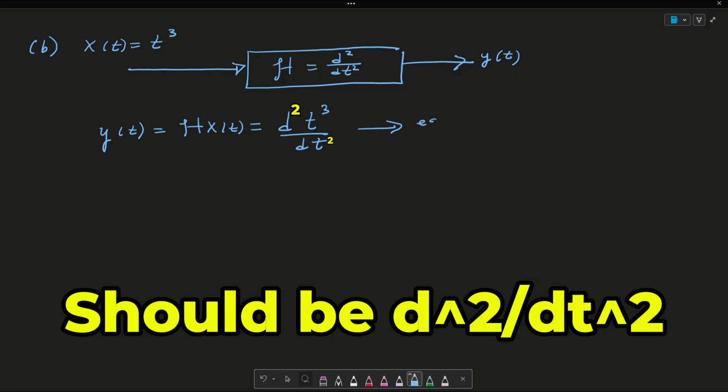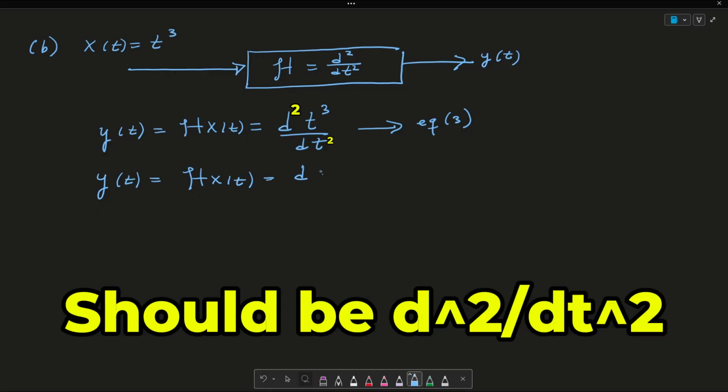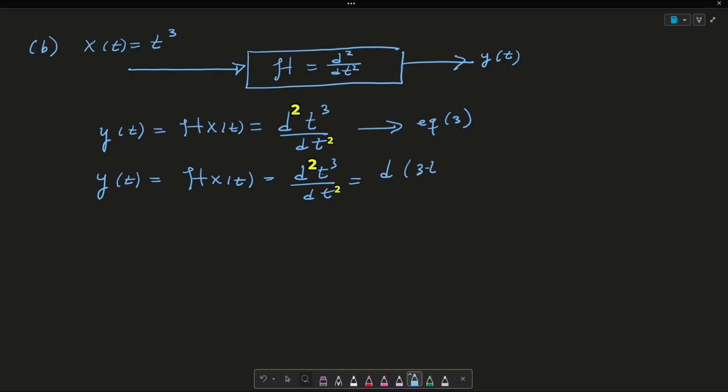Again, this is similar to my equation 1. Let me call this equation 3. And y of t is equated to H x of t, which again is this d squared t cubed over dt squared, which is simply d times 3t squared over dt, which is simply 6t.